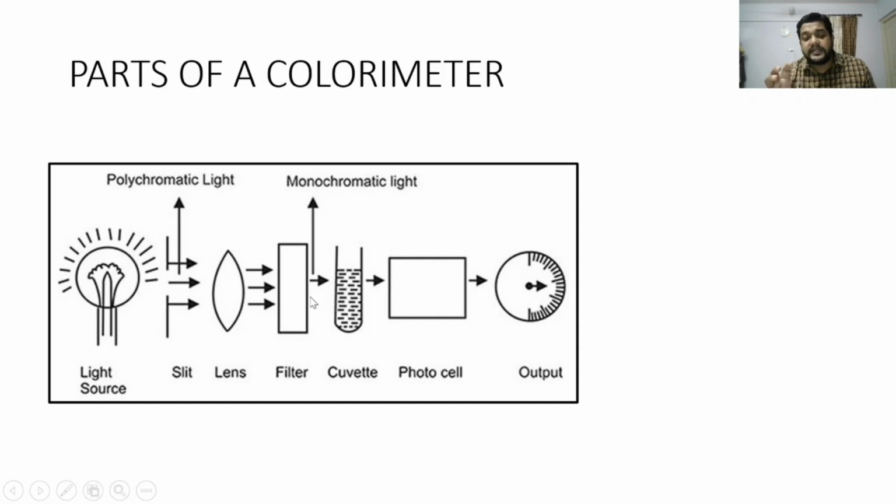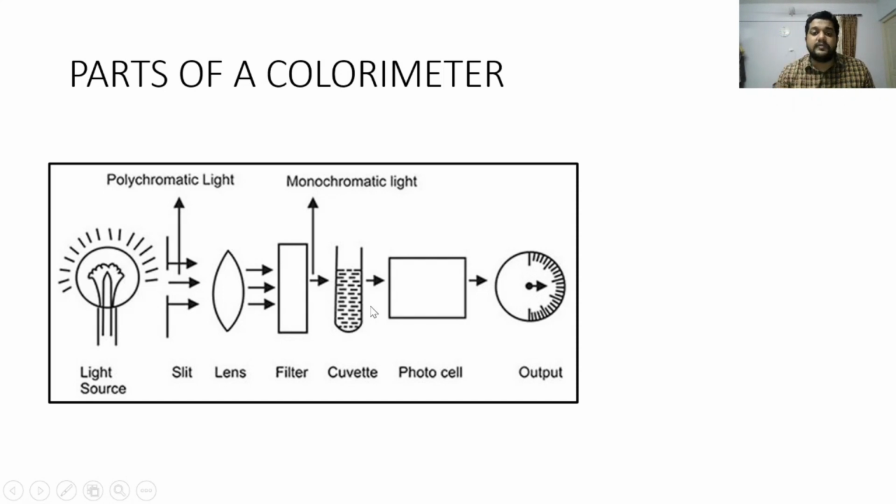Now the filter or the monochromator, any name can be used, has the purpose of converting the polychromatic light into monochromatic light, which I told earlier is light of a single particular wavelength. Once it is converted into a single wavelength, the light will pass through the cuvette in which our sample will be kept. This cuvette is a small glass test tube.